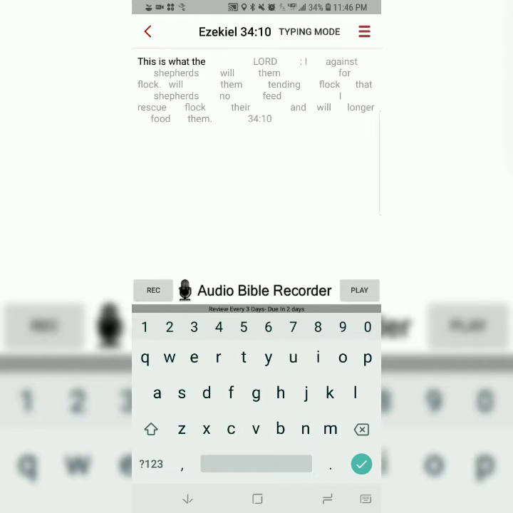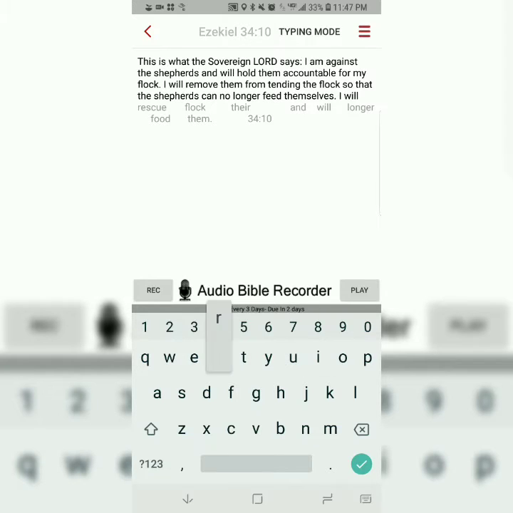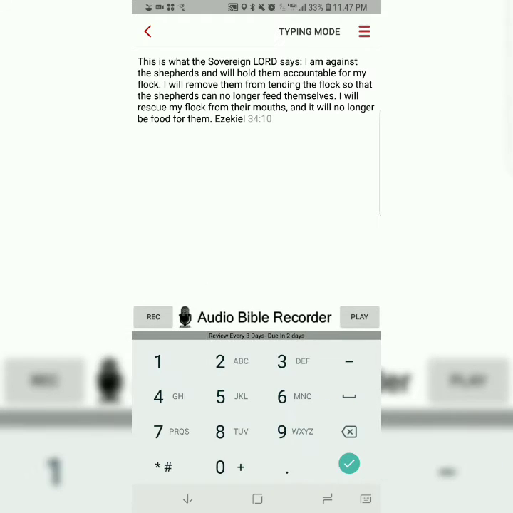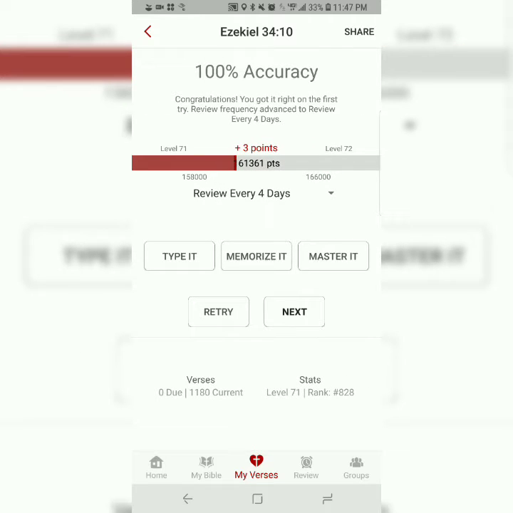This is what the Sovereign Lord says: I am against the shepherds, and will hold them accountable for my flock. I will remove them from tending the flock, so that the shepherds can no longer feed themselves. I will rescue my flock from their mouths, and it will no longer be food for them. Ezekiel 34:10. Alright, you'll do that step also at least 3 times.